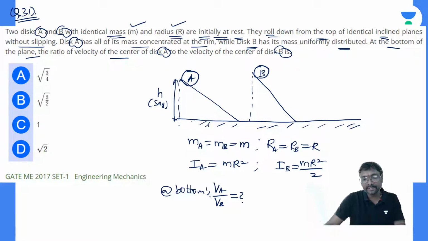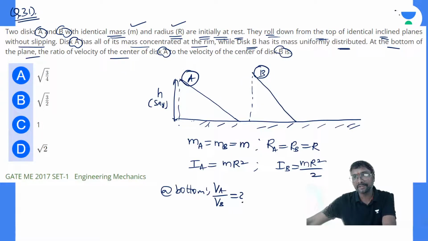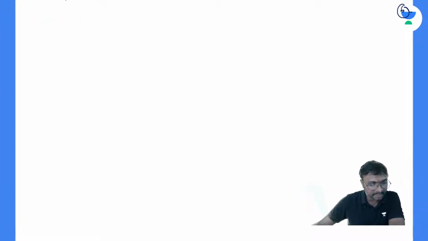So now how can you get this? How can you get this, everyone? Using kinetic energy. The potential energy is m g h, where h is the height of falling.